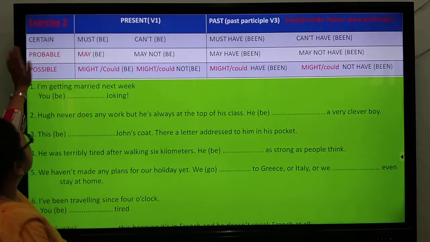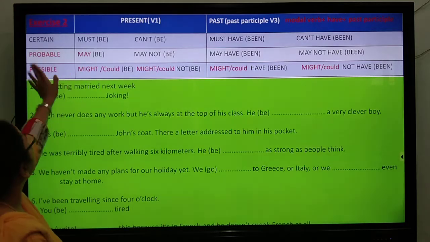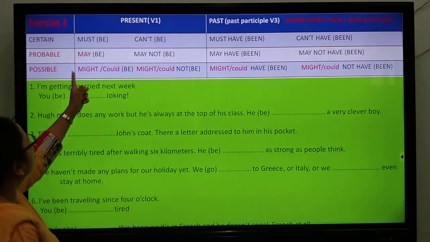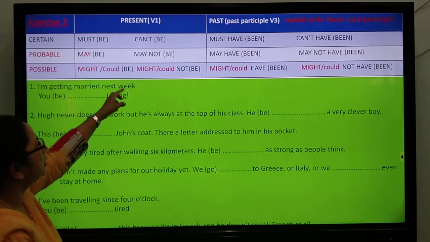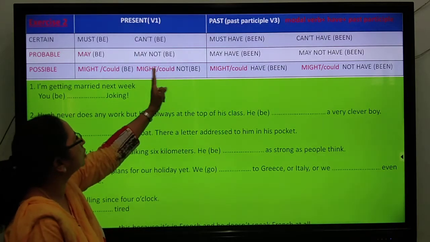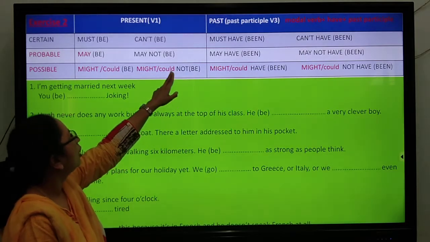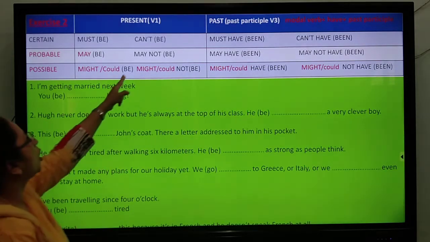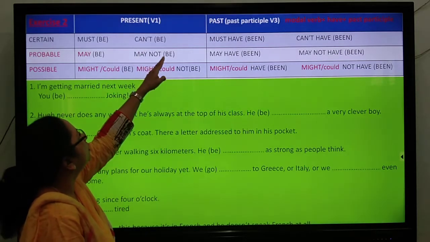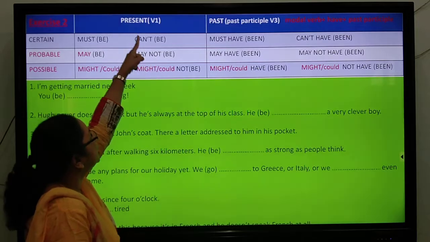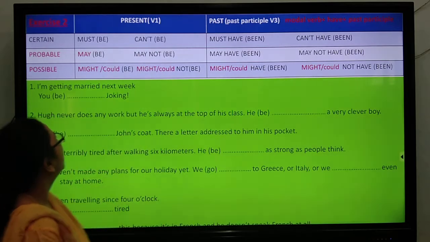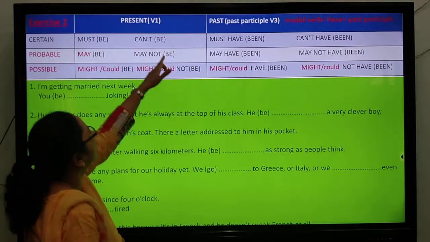Alright. Now, the same three categories we have. Now in the present, like we did last time, we use must be, may be, might or could. Yes. In the negative, we can use can't, may not, might not, or could not. Yes? Or we may say may not be, might not be, could not be, can't be, cannot be in the present, and we use the first form of the verb and we use be like we have seen.